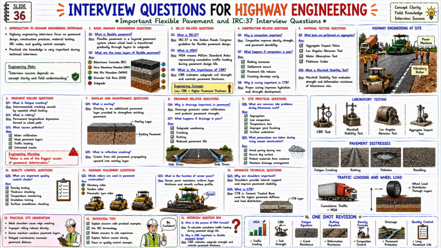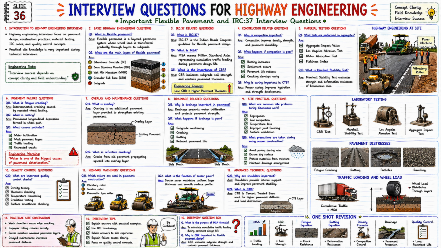11. Highway machinery questions. Which rollers are used in pavement construction? Ans. Vibratory roller. Tandem roller. Pneumatic tire roller. What is the function of sensor paver? Maintains uniform thickness and smooth surface. 12. Advanced technical questions. Why are shoulders important? Provides lateral support and improves pavement edge stability. What is CTB? Gives higher stiffness and better load distribution.